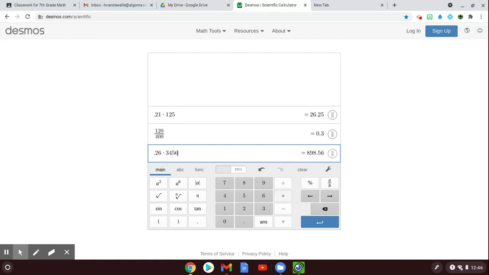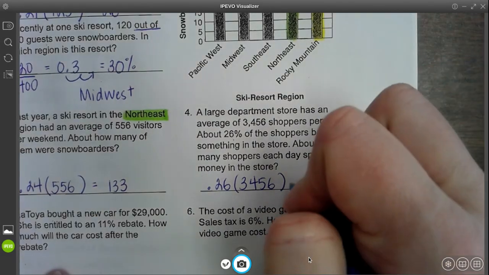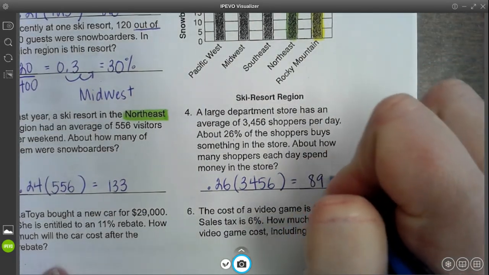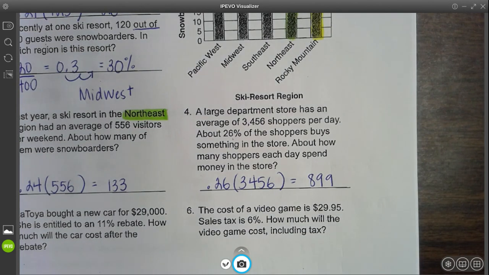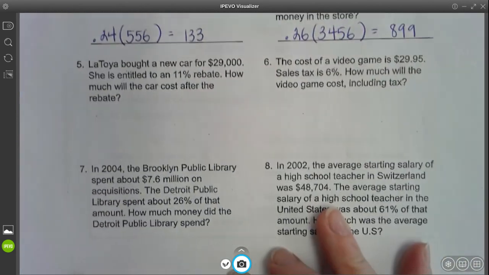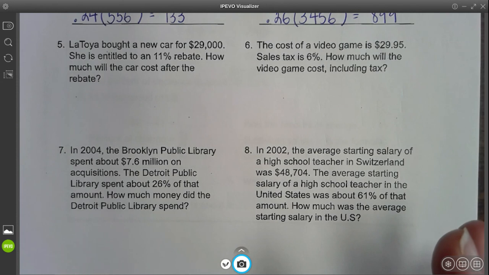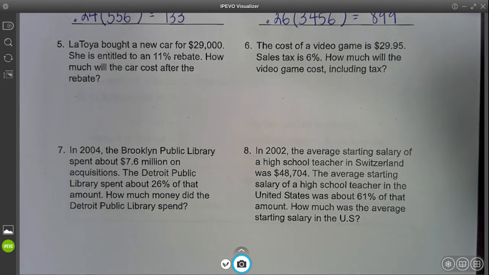0.26 times 3456 is 898.56. So I'll go ahead and round that to the nearest whole number, which is going to be about 899. All right, the next one says Latoya bought a new car for $29,000 and she's entitled to an 11% rebate. How much will the car cost after the rebate?